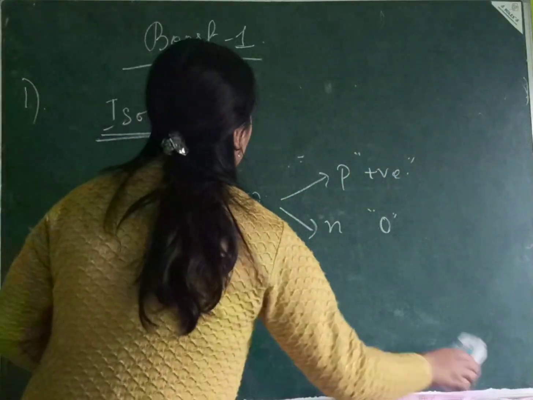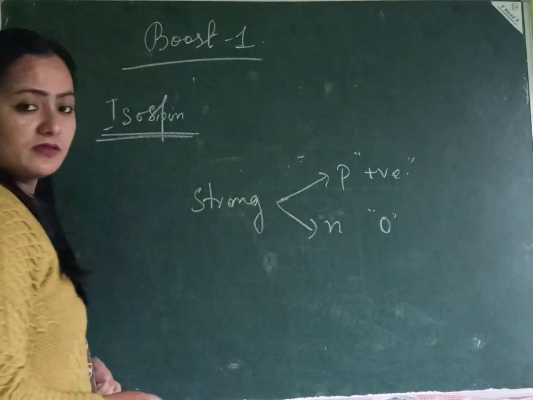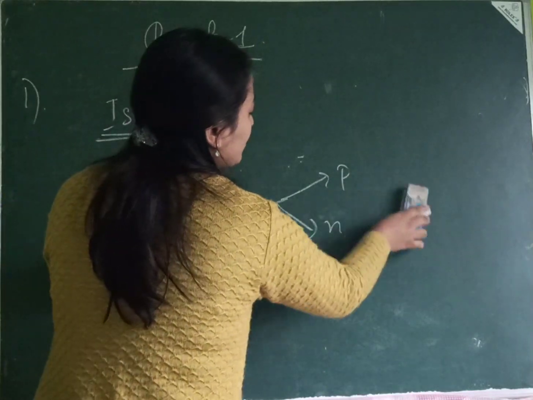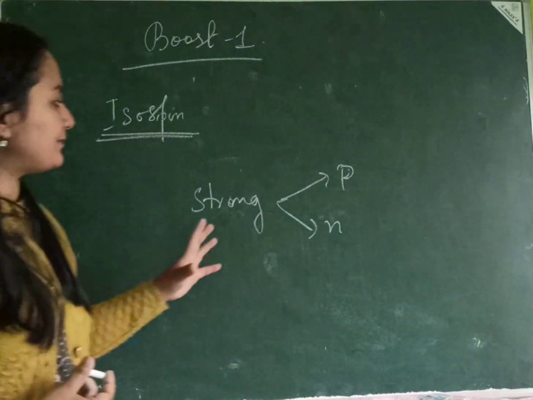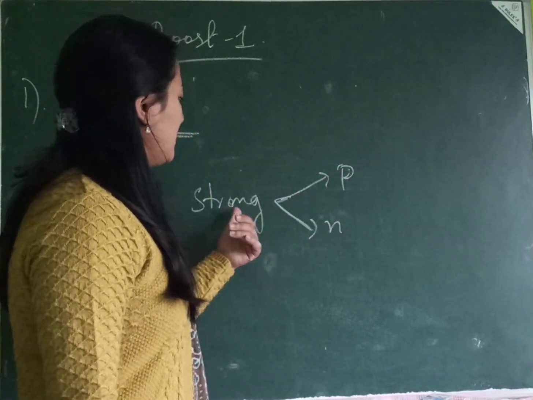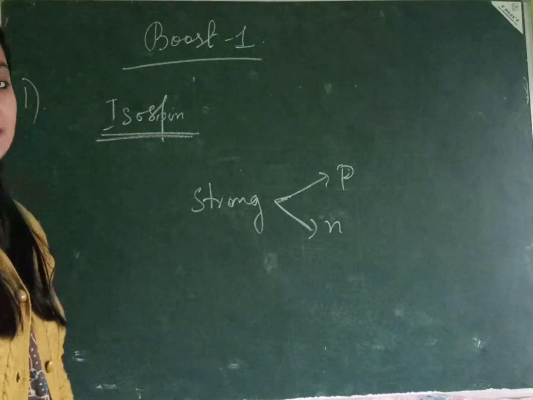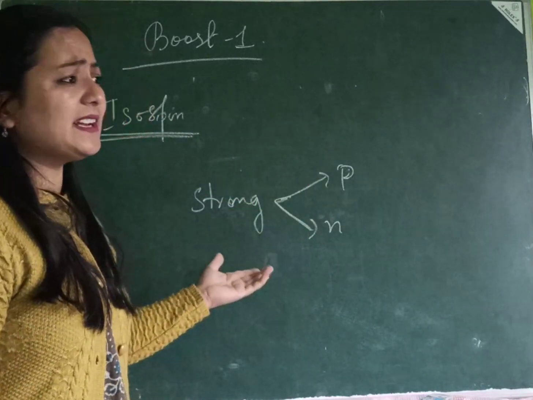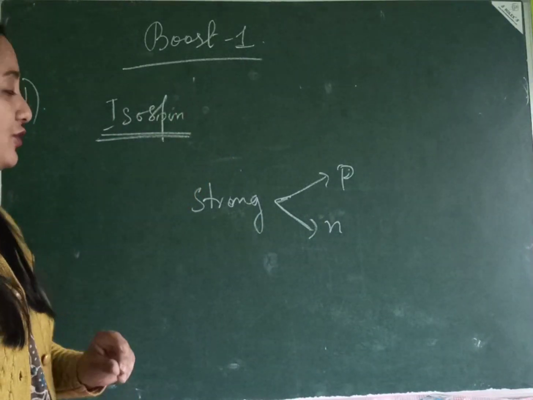Whereas the same thing, when I do it for strong interactions, my proton and neutrons are not identified as charged particles. The positive charge and the neutral charge of protons and neutrons are not identified by your strong interactions. Hence, we introduce the concept of isospin, right? Because the strong interactions are charge independent. Hence, we introduce the concept of isospin. So that's how the concept of isospin came into picture.